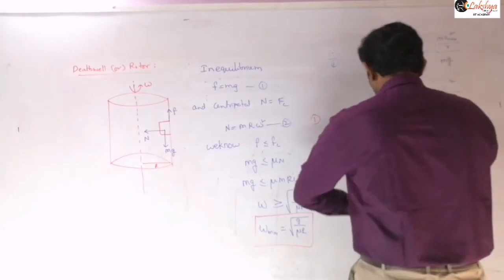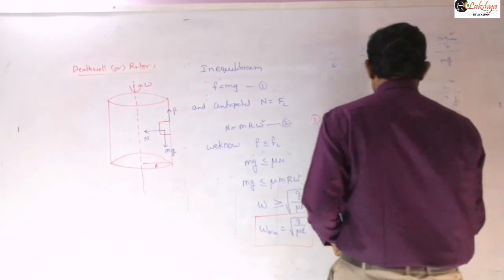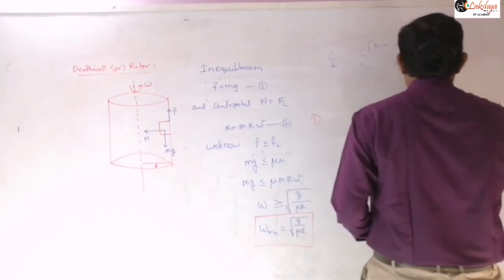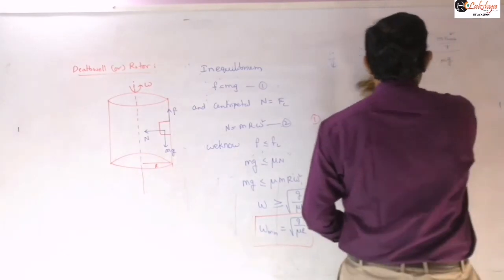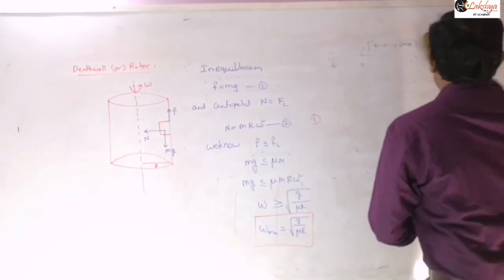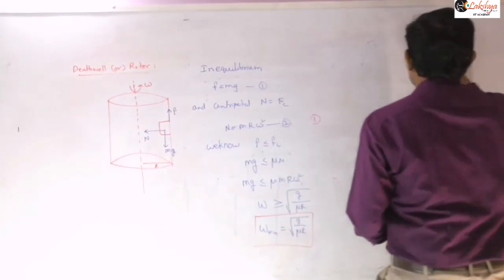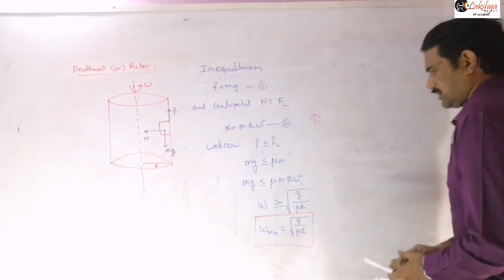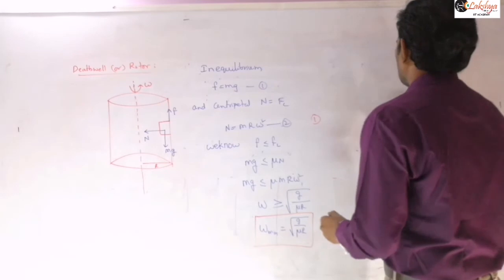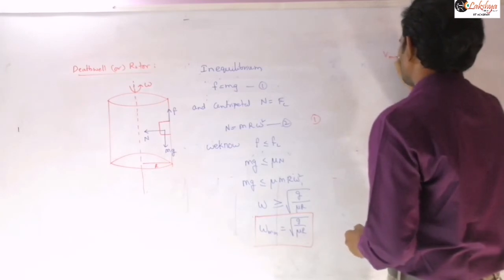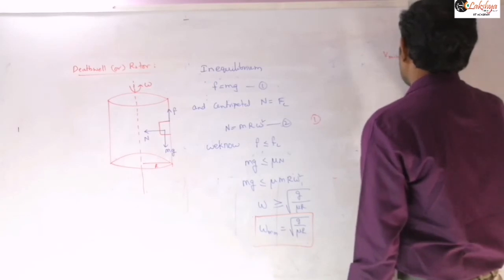So next, the minimum speed required we can write as v minimum is equal to r into omega minimum.